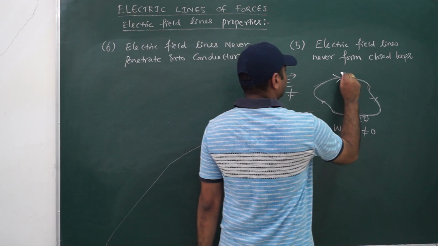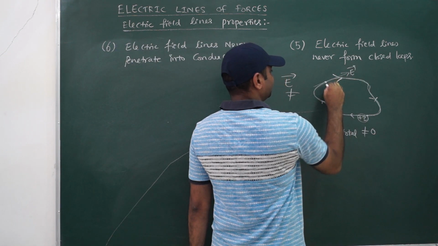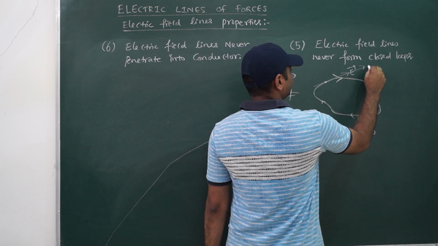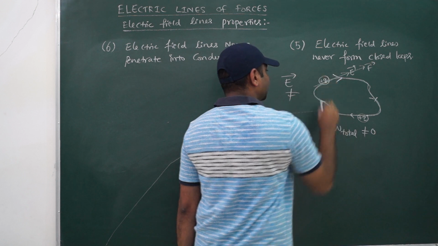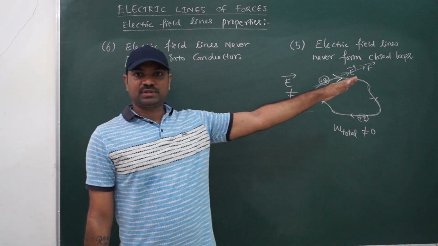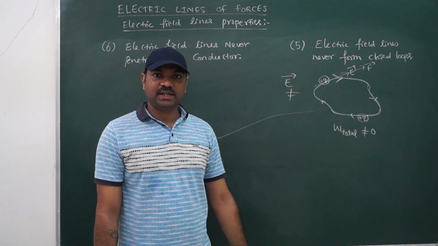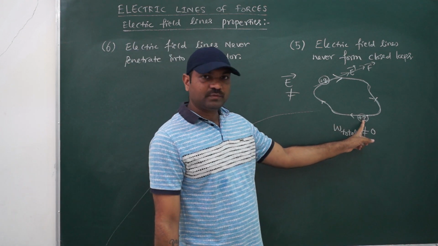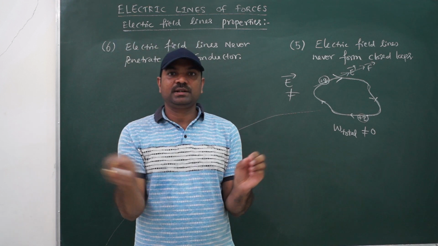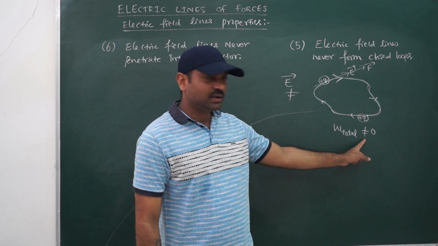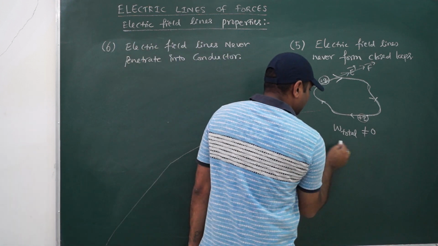Because at any place if you draw the tangent, that will give you the field direction. It is nothing but the force direction also. So if I am keeping one charge over here, then force direction and displacement direction both will be the same. So if you are taking it from one point and coming back to the same point, the work done in moving the charge in this round trip is not equal to 0.